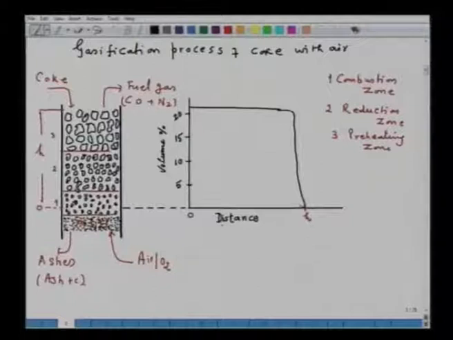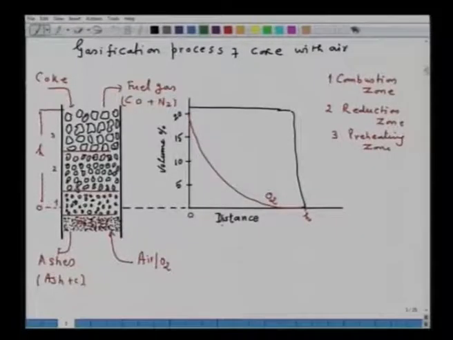So, what will happen? At the 0, as the oxygen comes in contact, say all the oxygen towards the end or towards the higher part of the reactor, this is the way in which oxygen will vary. It is obvious also, as the oxygen comes in contact with the carbon, here you have the 100% oxygen. So, 0 point, air contains 21% oxygen, and as the gases move up, the oxygen concentration, it continuously decreases.